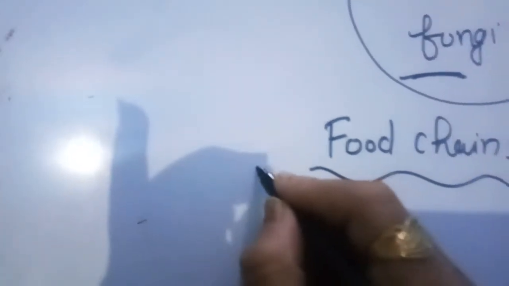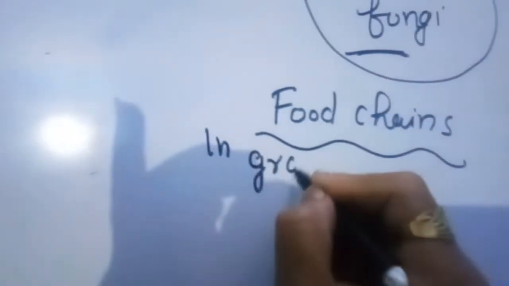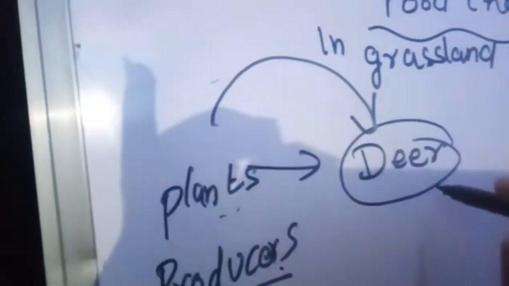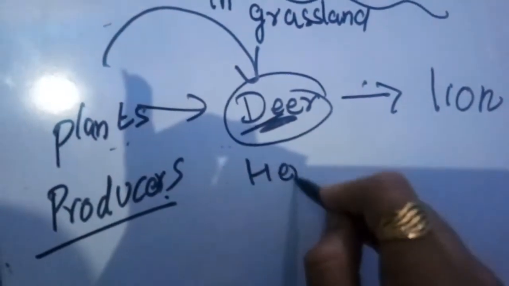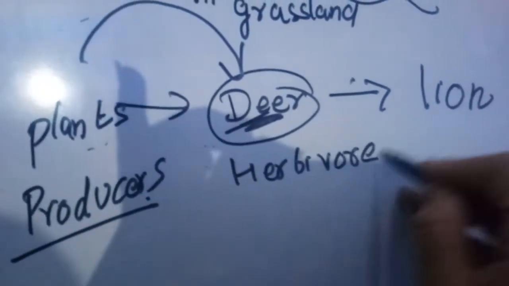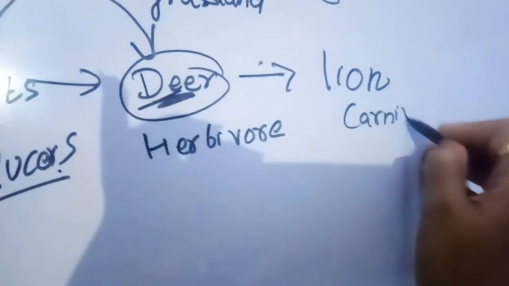First of all, we take an example in a grassland. In a grassland, the deer take their food from the plants. So plants are the producers, which produce their food themselves. From plants, the food goes to the deer, and the deer is further eaten up by the lion. Deer is a herbivore animal. Further, the lion is a carnivore animal.